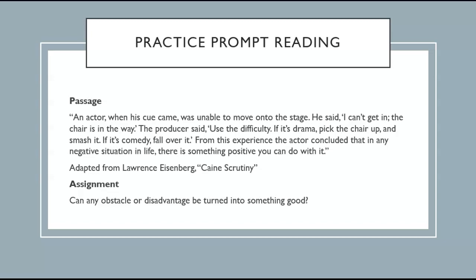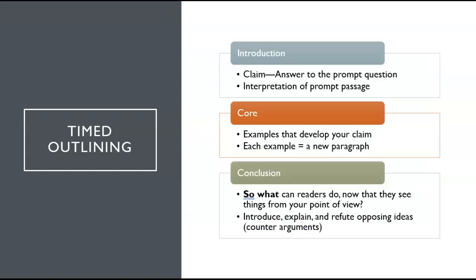We talked a little bit about scratch paper and those notes that you were jotting down about the passage and the question and their relationship together are your introduction. Then you want to make a list of all of the examples that you could use for the paper. Find the 3 that you think are strongest and mark those down as your core paragraphs.